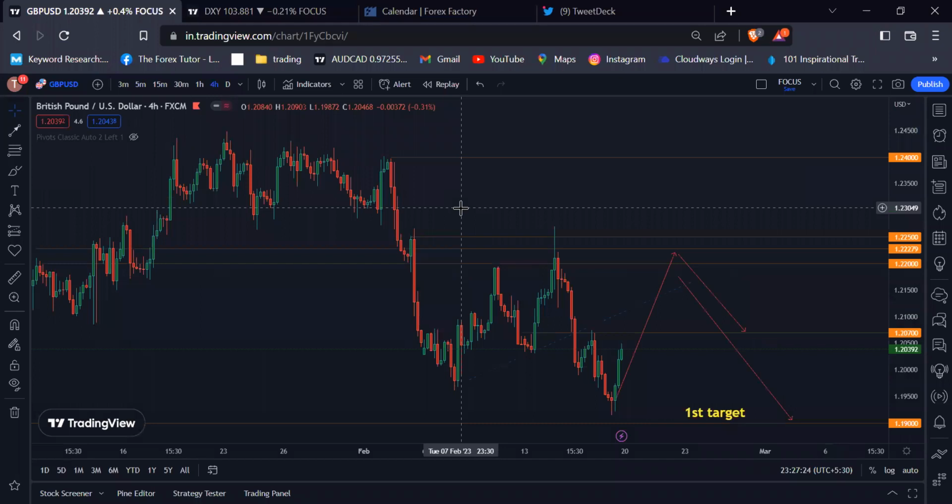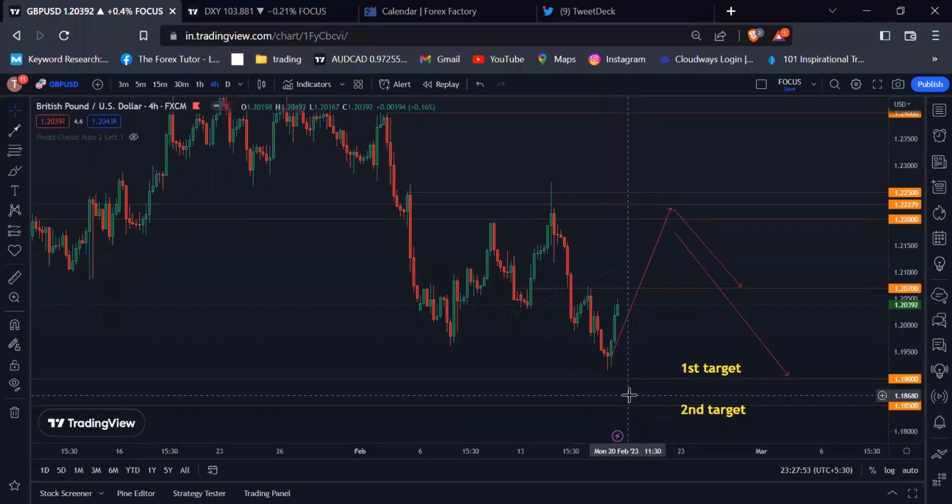So I personally engage this trade. So I place this trade around this area and I set my stop loss around 1.2100 psychological level. And my first target is 1.1900 psychological level, but it did not reach this area. Before this area, there is a rejection candle. So I close this trade in this area. So after respecting the 1.1900 psychological level, it gains some pullback towards the 1.20700 psychological level.